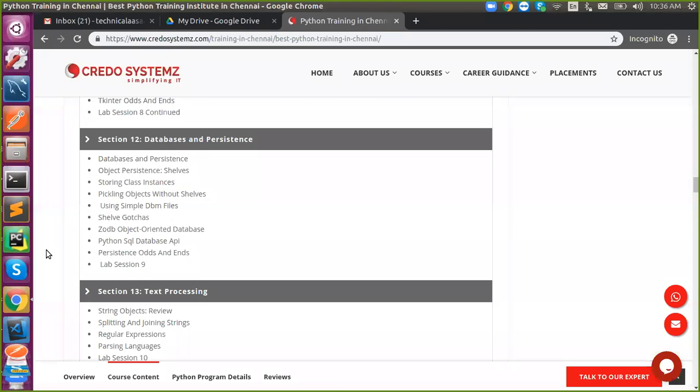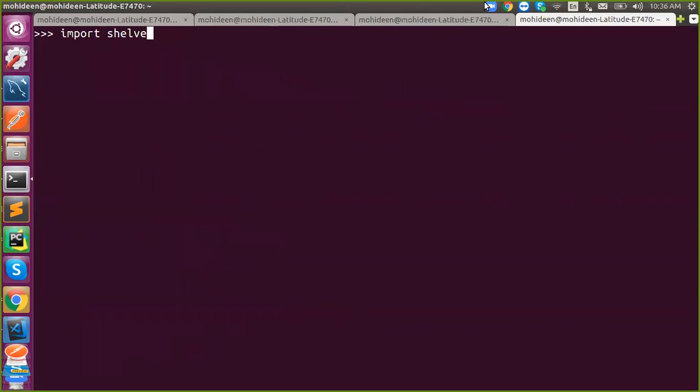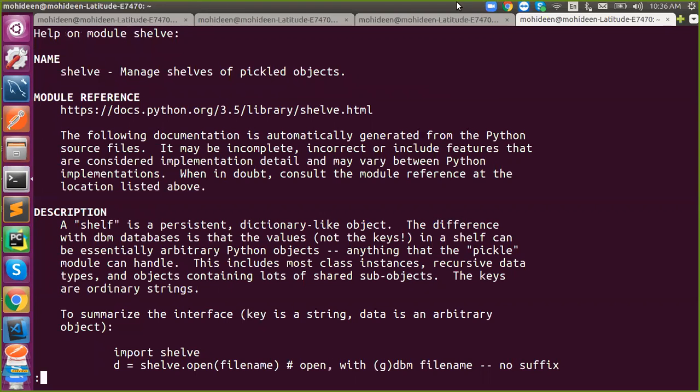shelve. That is the next one. So what is shelve? Shelve is a persistent storage mechanism. It is built on top of pickle, and it is a dictionary-like object. Persistent dictionary-like objects, meaning what? Here they are using .dbm files.